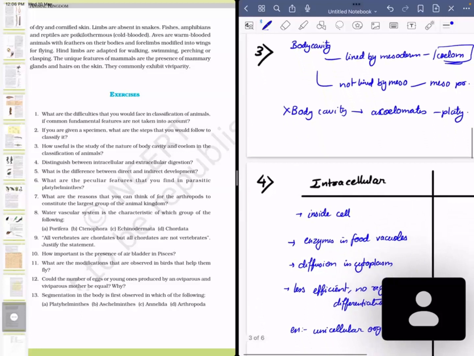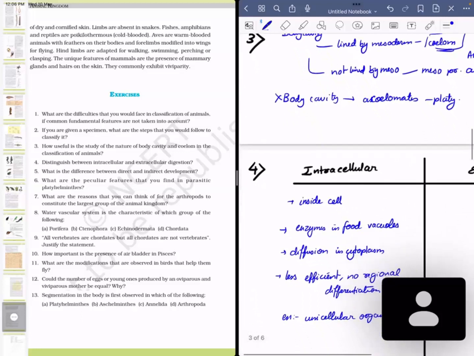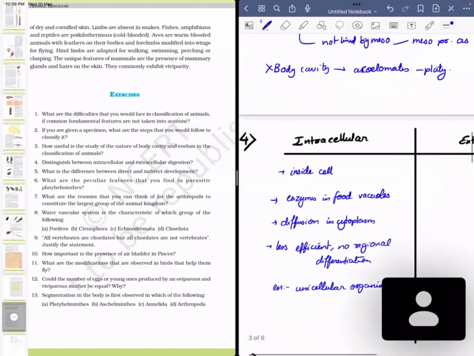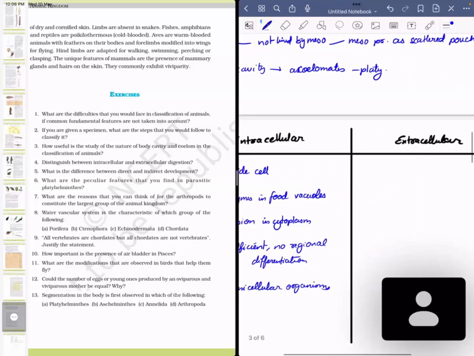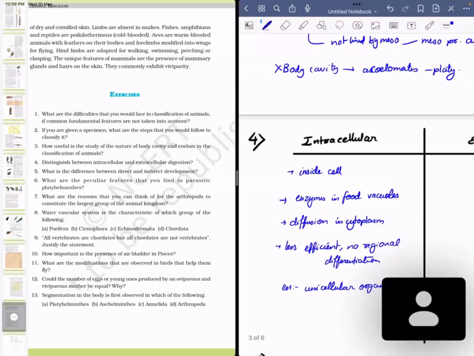Fourth, distinguish between intracellular and extracellular digestion. Intracellular digestion simply means inside the cell. Whatever cell organelles are present which help in digestion, they do the intracellular digestion. And extracellular is frankly the simple thing which is present in us. In human beings, we have a proper alimentary canal, and obviously the food is not digested inside the cell. It is outside the cell, inside the system, where enzymes are released.